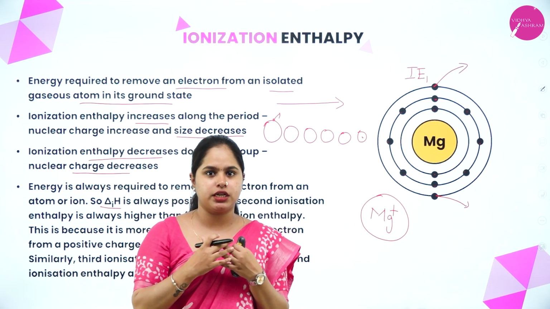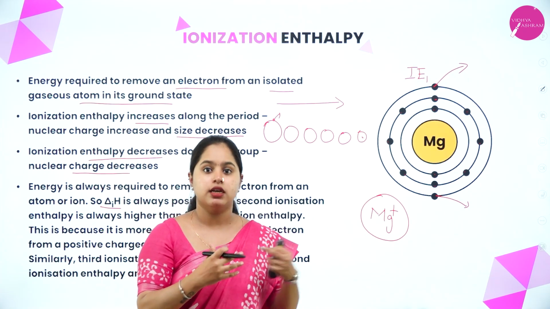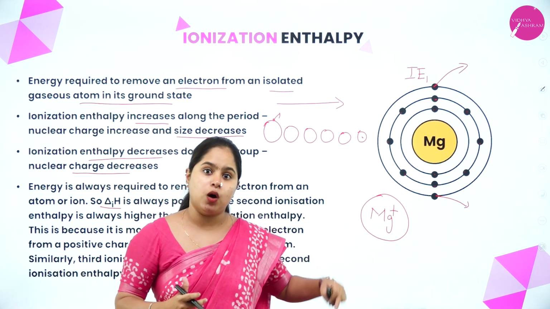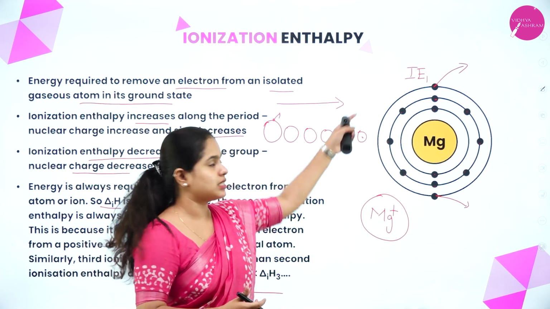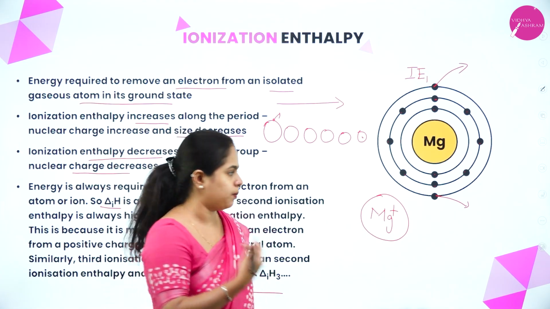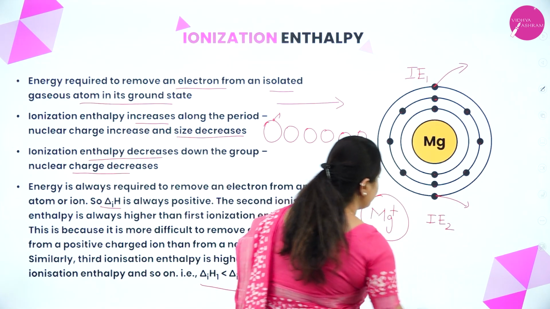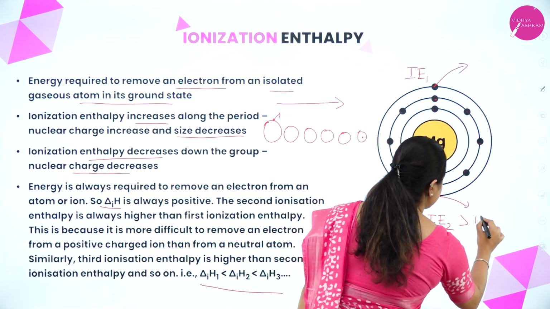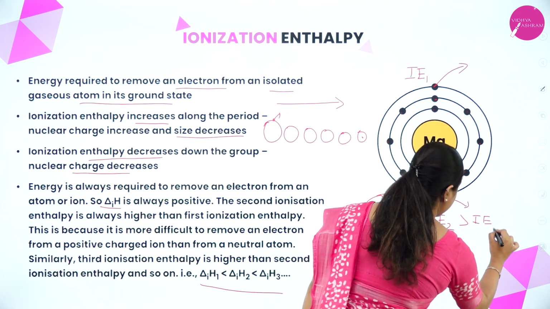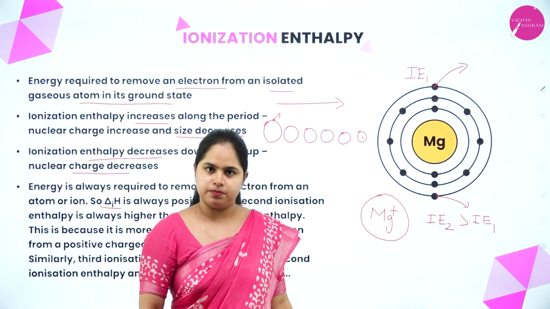The nuclear charge increases, and the electrons have more attraction with the nucleus. Now to remove the second electron, more energy is required, not the same as the first ionization enthalpy. So the second ionization enthalpy will be greater than the first ionization enthalpy.